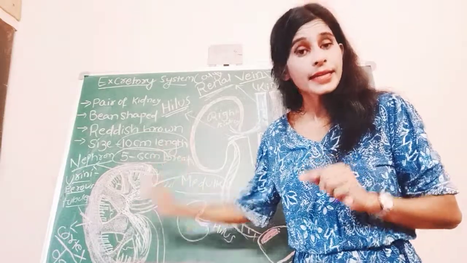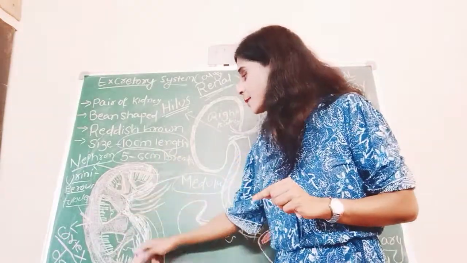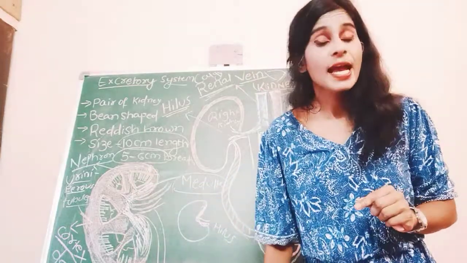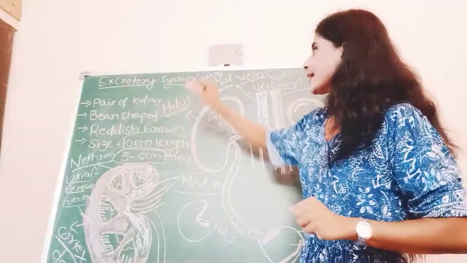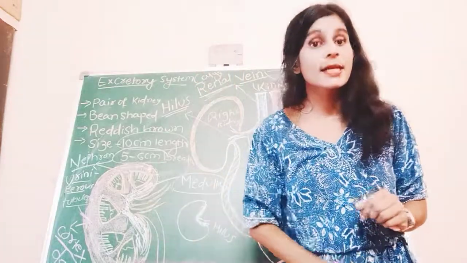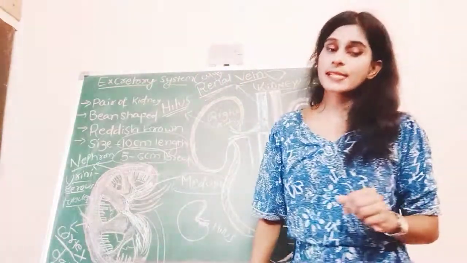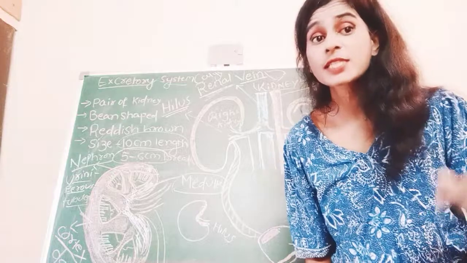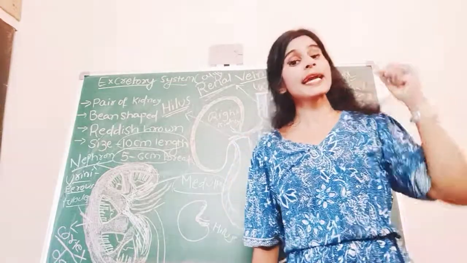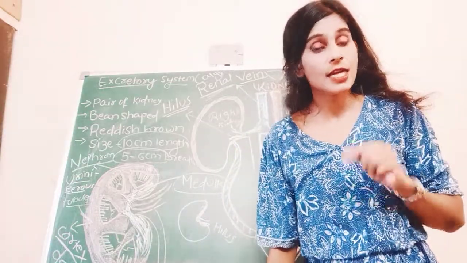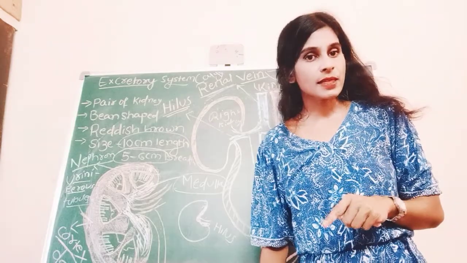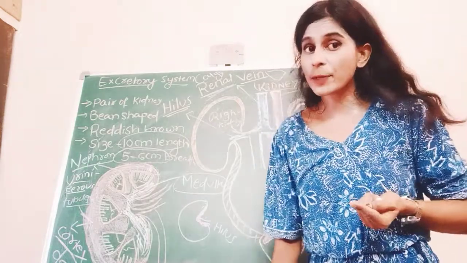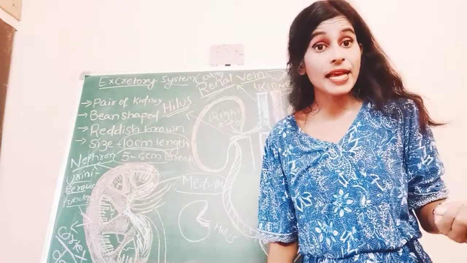Inside the kidney, 9 to 12 inverted pyramid-like structures are present, and the name of that pyramid-like structure is calyx, C-A-L-Y-X. Got it? And what is the name of that inverted pyramid-like structure?